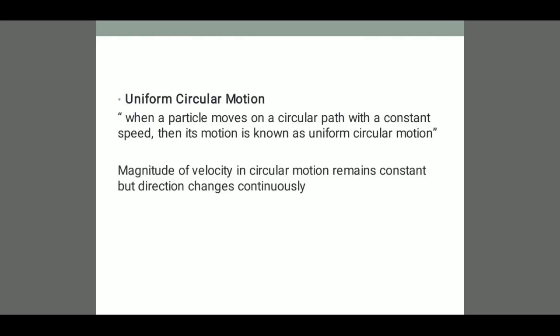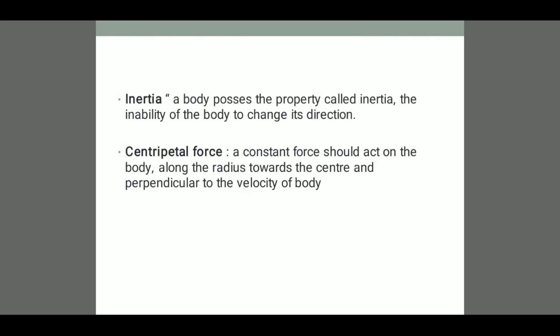Then let us discuss what is inertia and what is centripetal force, one by one. After uniform circular motion, we have the concept known as inertia. A body possesses a property called inertia, which is the inability of a body to change its state by itself. That is known as inertia. Then we discuss a concept called centripetal force.